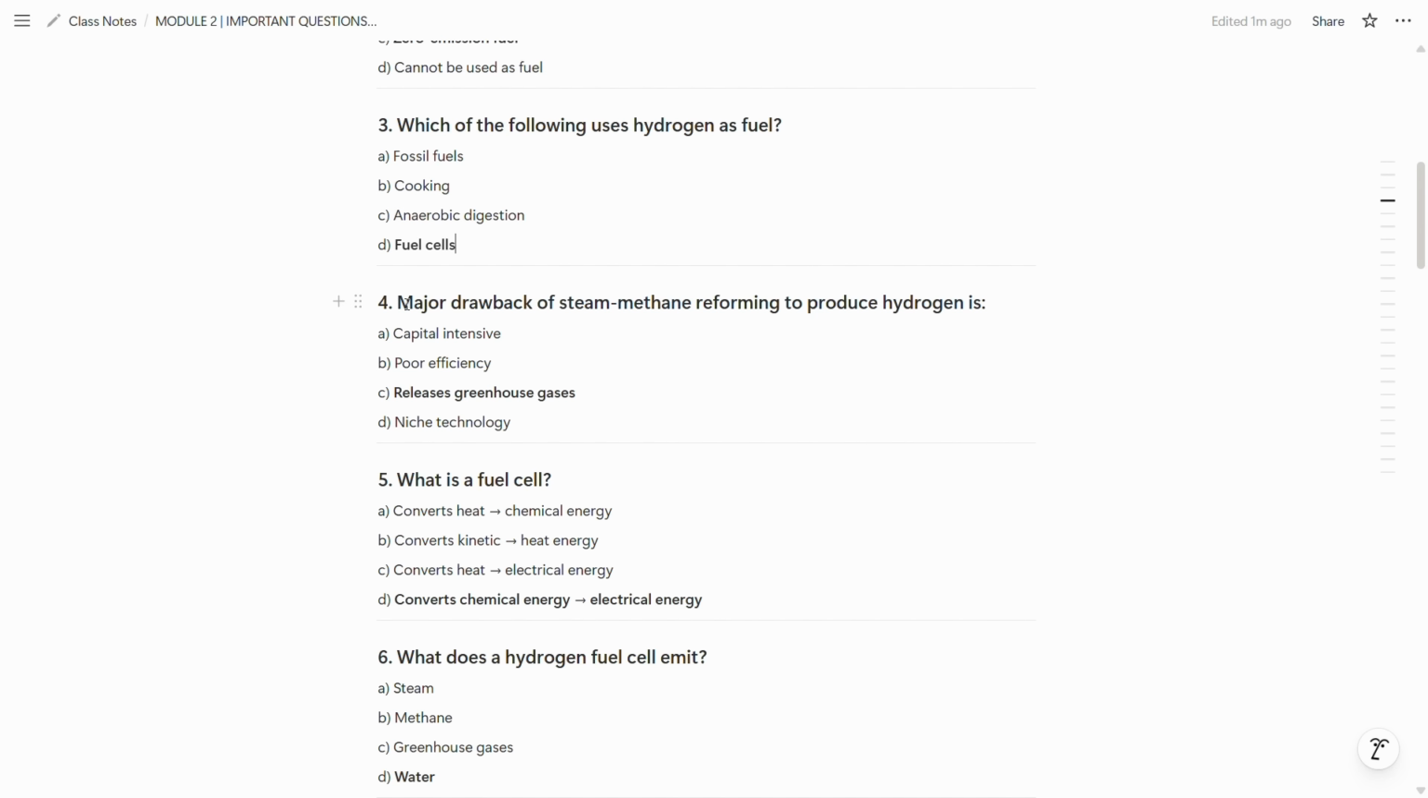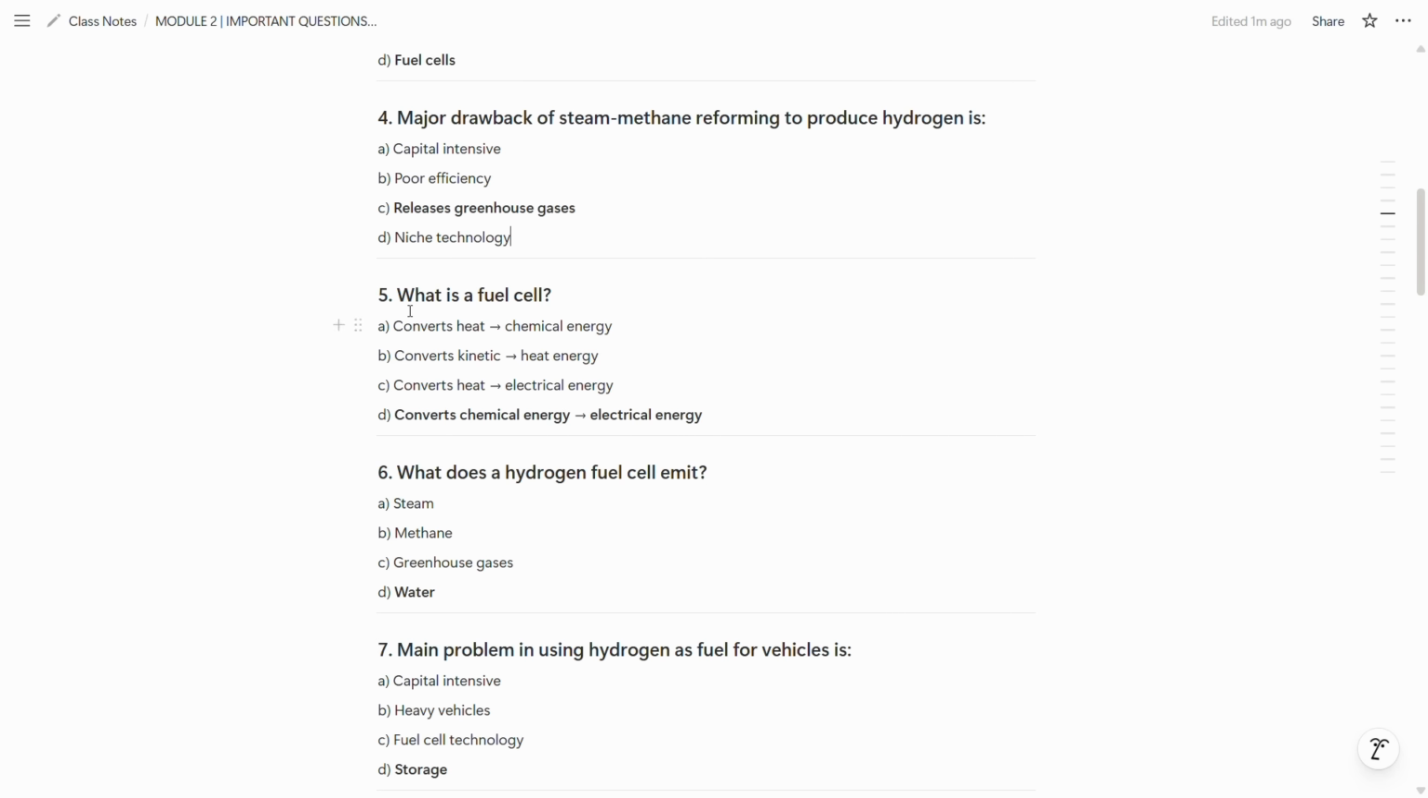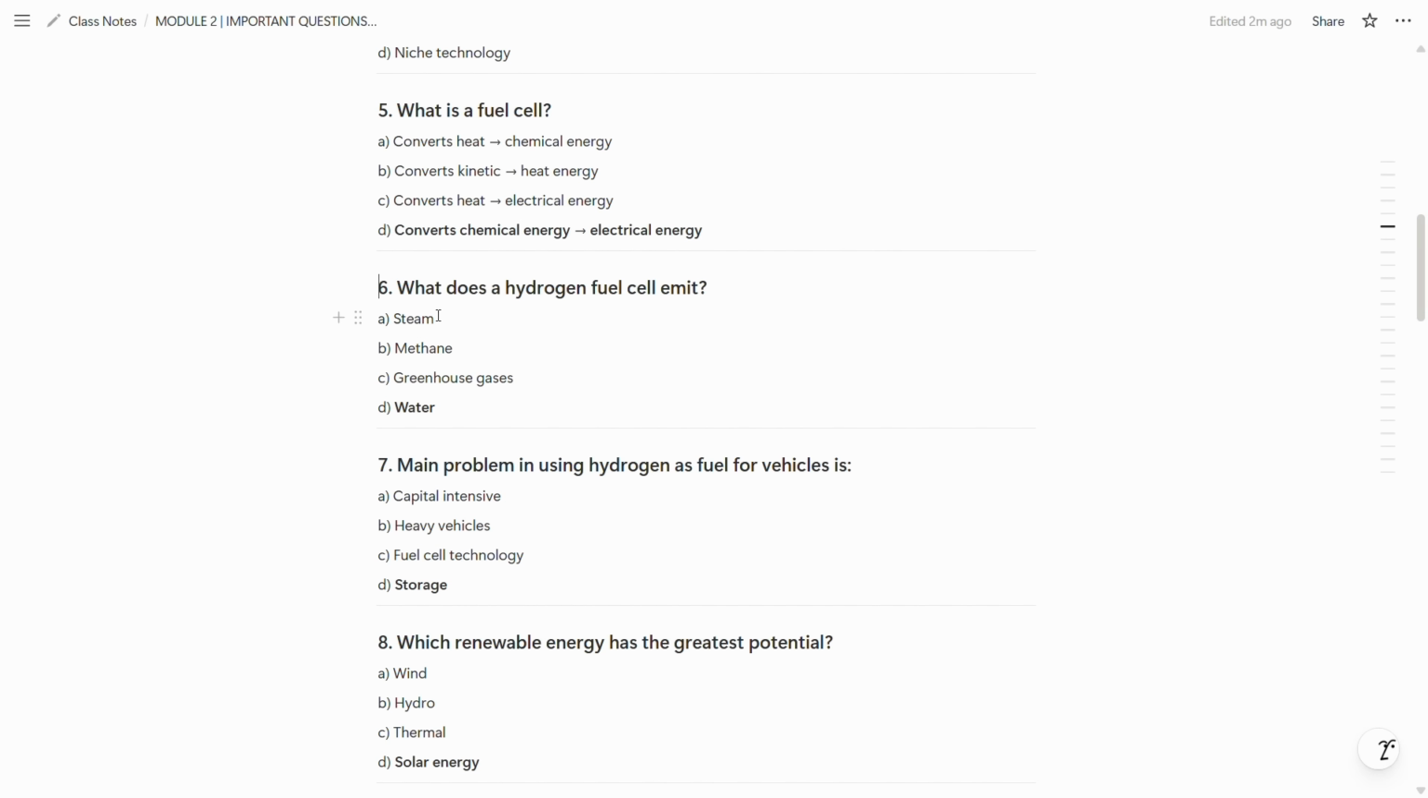Now the fourth question is, major drawback of steam methane reforming to produce hydrogen is releases greenhouse gases. Now the fifth question is, what is a fuel cell? Converts chemical energy to electrical energy. It is known as fuel cell. So D option.